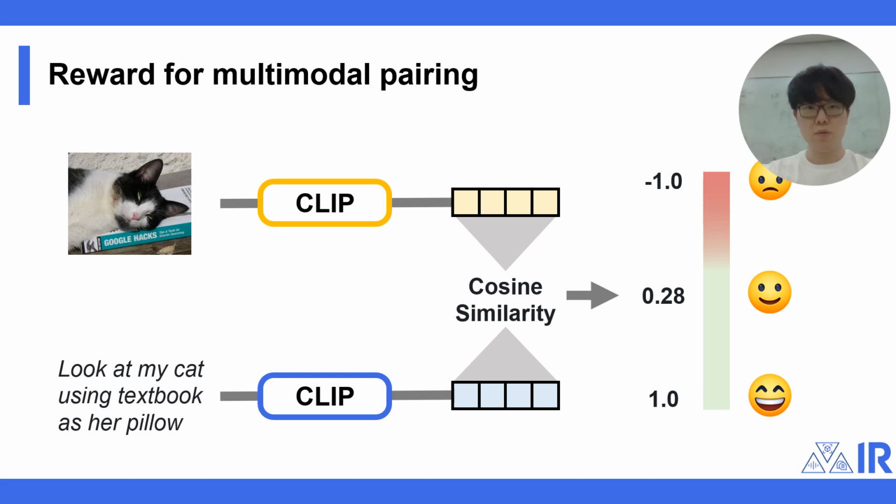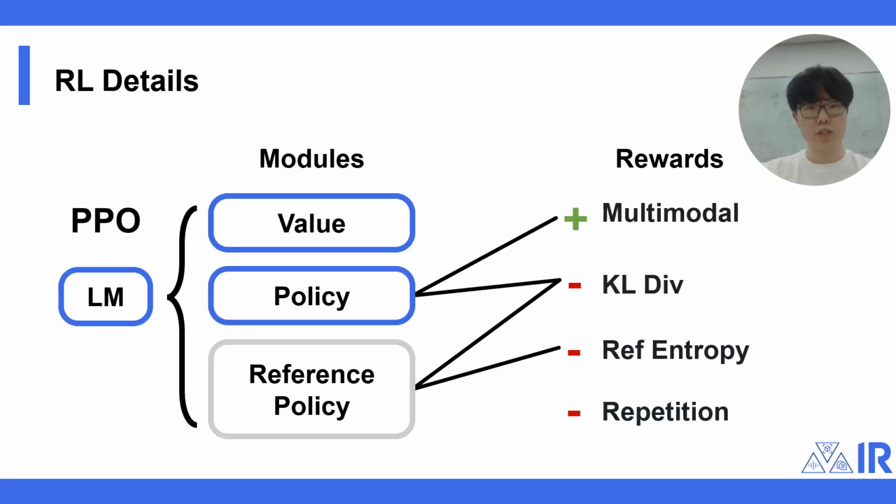As stated before, we rely on CLIP, a contrastive estimator of image text alignment strength, as our reward model. Specifically, the respective CLIP features of the image and text are normalized and multiplied to calculate the cosine similarity score. As previous literature on applying RL to language models did, we use PPO, or proximal policy optimization.